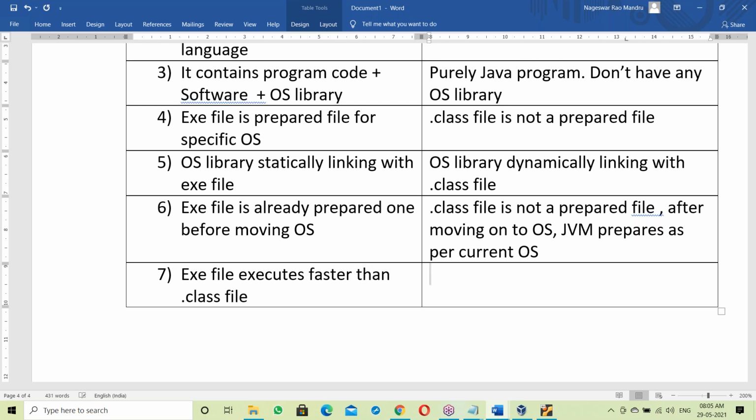Reason: already linked. Here .class file has runtime preparation, right?